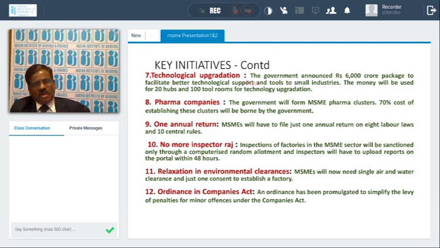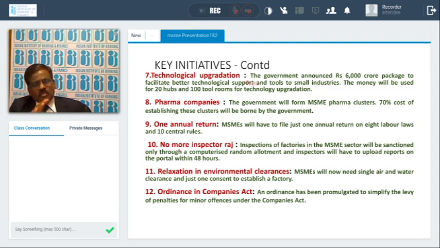So to cut it short, inspectors have been entrusted with the work of inspection on a computerized random basis. They do not know which inspector is going to which unit, so it will avoid the problem. Not only that, within 2 hours of inspecting the units, the inspector has to upload the report to the website. This is another major relaxation for the MSME sector.